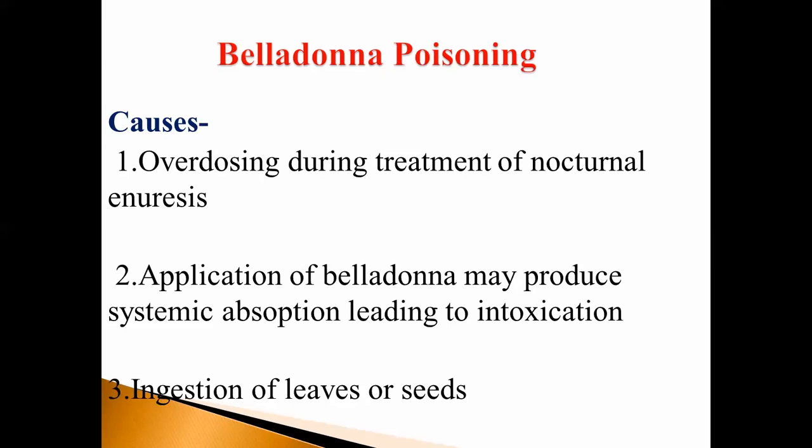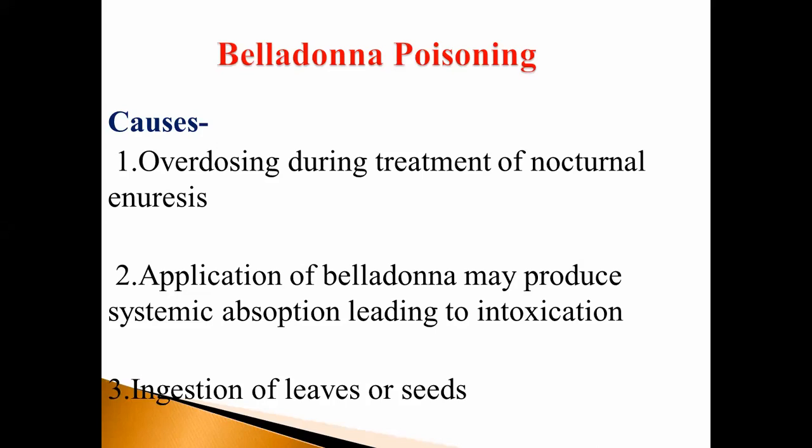In belladonna poisoning, firstly, belladonna is an alkaloid which is obtained from Atropa belladonna and also from Hyoscyamus niger or Datura stramonium.